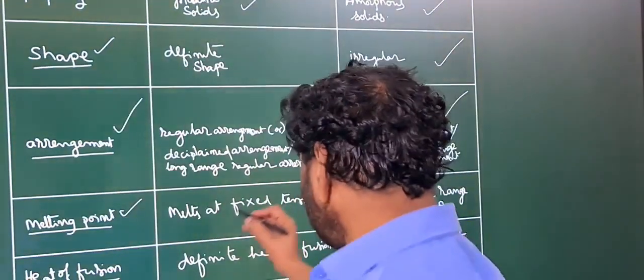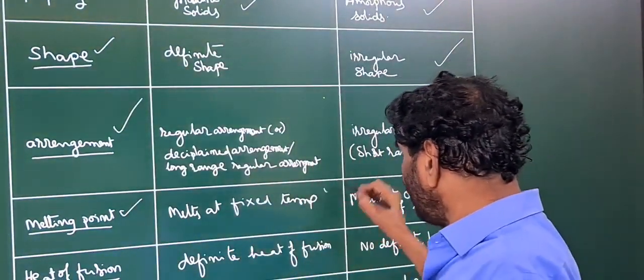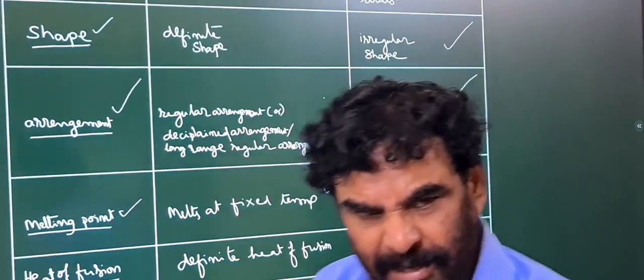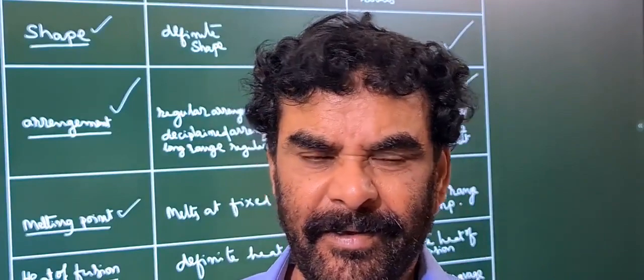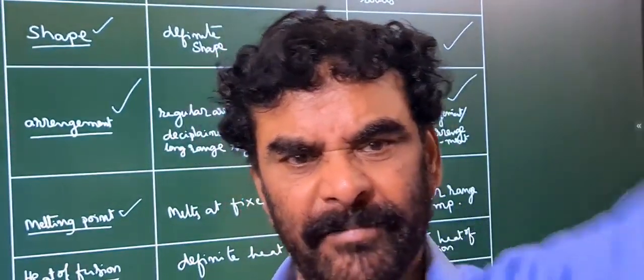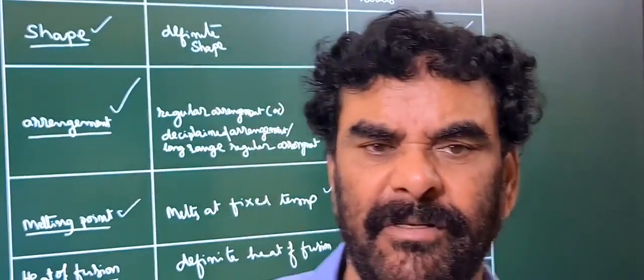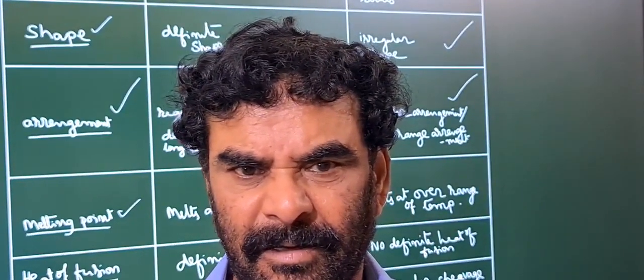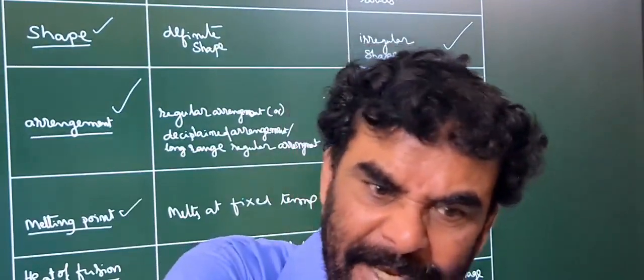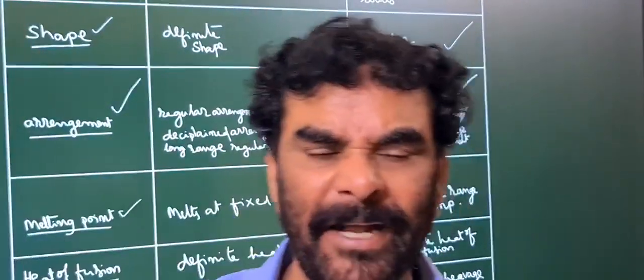Therefore, it melts at a fixed temperature. Every crystalline solid has its own fixed temperature because of the uniform intermolecular attractions. From the solid, you take any portion and find out the melting point.